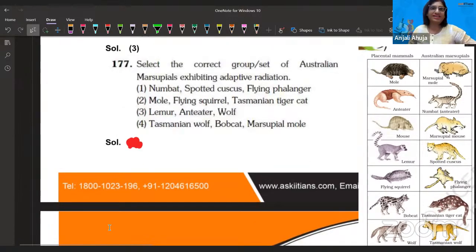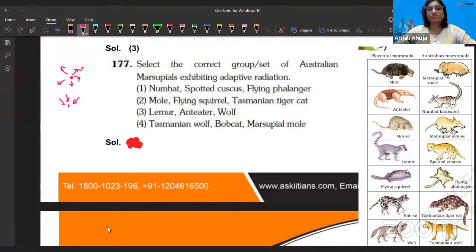I have already added a screenshot, which is confirmation information straight from your NCERT. Select the correct group of Australian marsupials exhibiting adaptive radiation. The concept of adaptive radiation is that an organism is adapting to a new environment. It can happen in both convergent and divergent evolution. Some organisms are showing divergence, but they are adapting to the new environment. In this case, that can be divergent too. So that was the divergent.